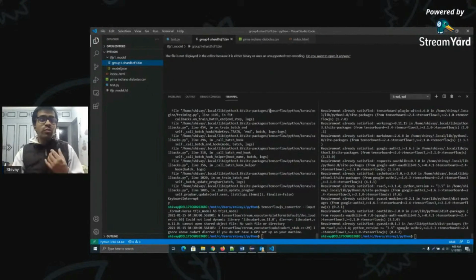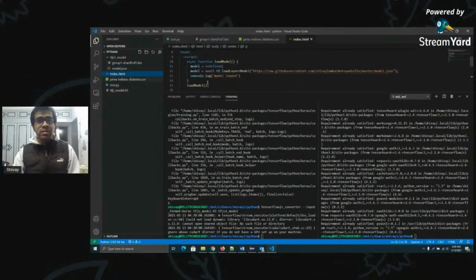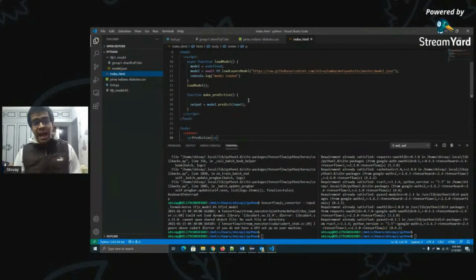Now, if you want to utilize them in your HTML file, or host them, I've created this sample index.html file. When you have created a machine learning based TensorFlow.js model, you have to load that model onto the browser. So we have this async function that is used to load the model. By default, we put the model as undefined. Then I use await to wait for my model to load.